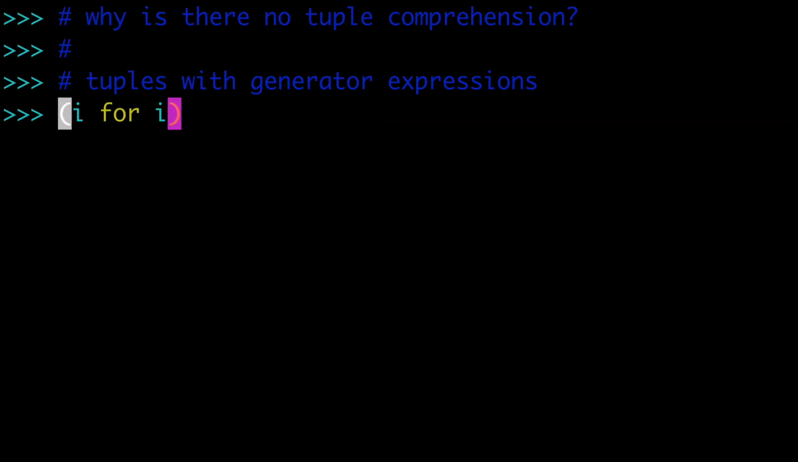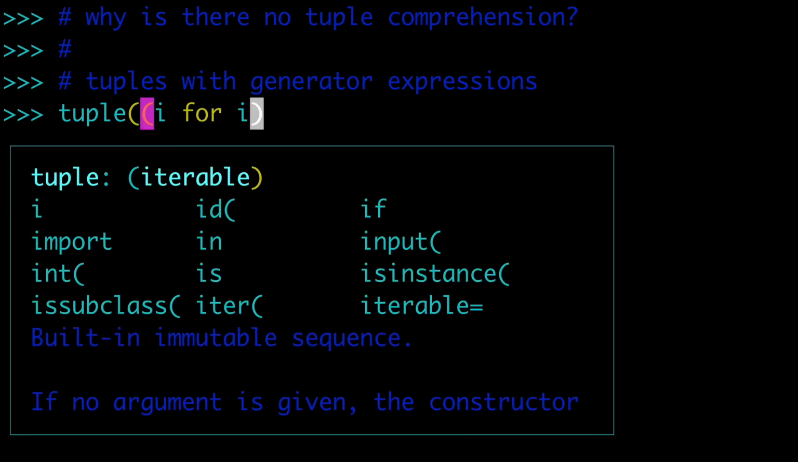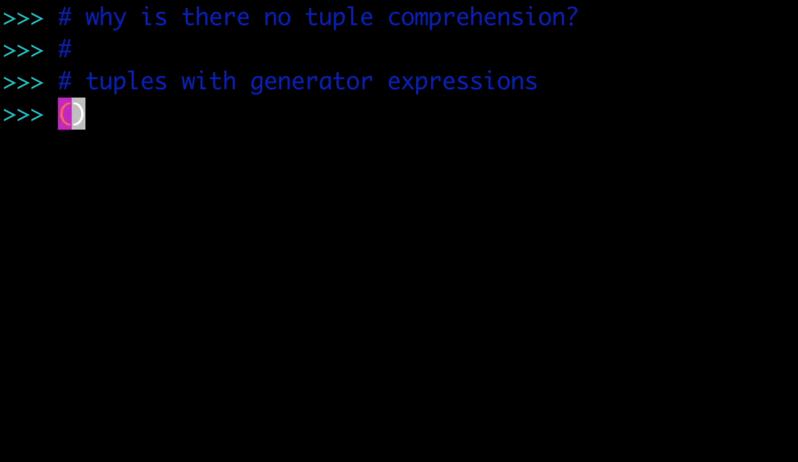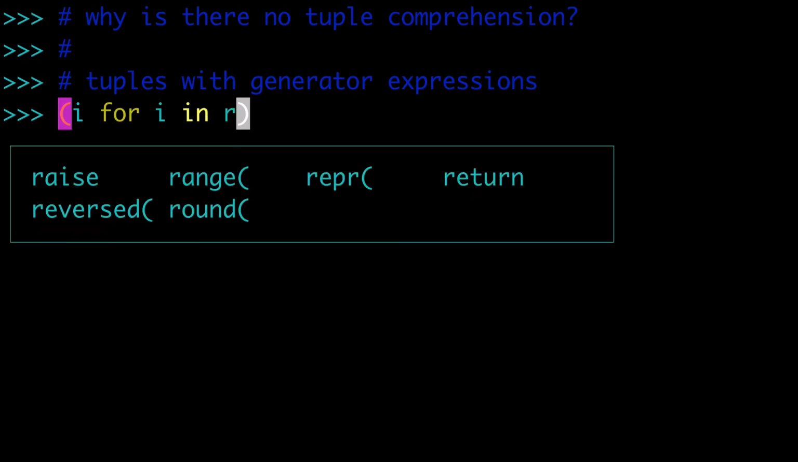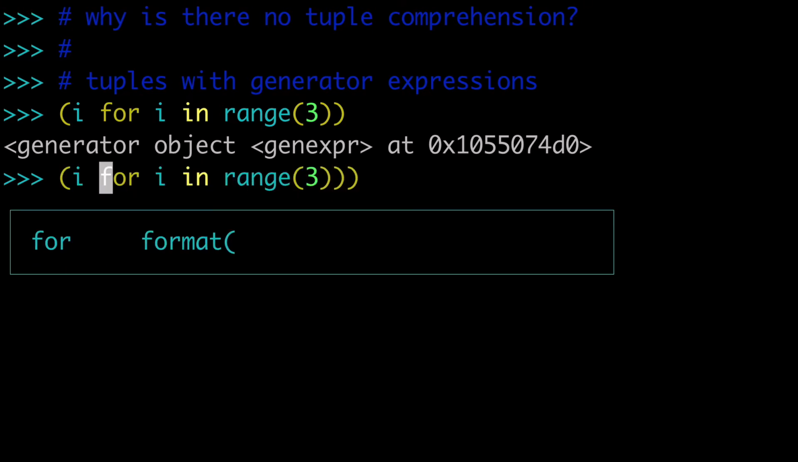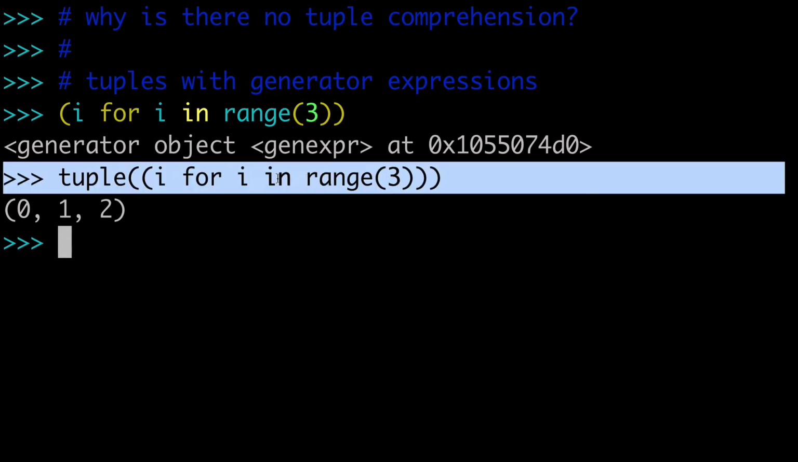And that's why, since we don't have those parentheses for tuple comprehensions, what we do is we take the tuple built-in function and we wrap that around our generator. So actually, let me just create a generator for you, i for i in range 3, let's say. So we have a generator object. And next, we can wrap tuple around that, the tuple built-in function that is, and cast that generator object to a tuple. So this is basically the solution that is recommended.